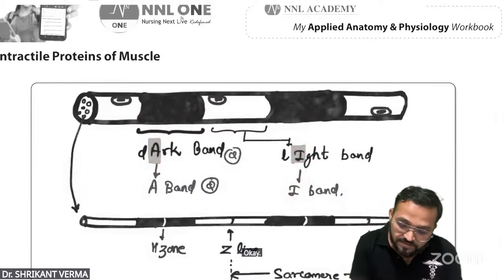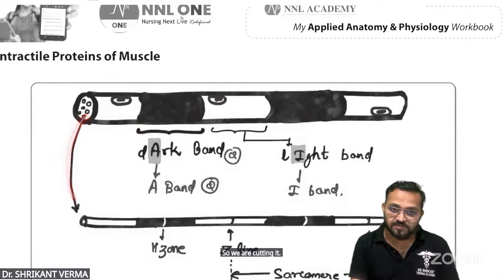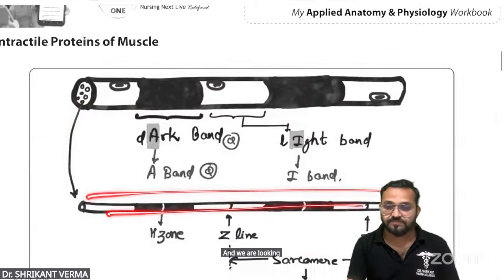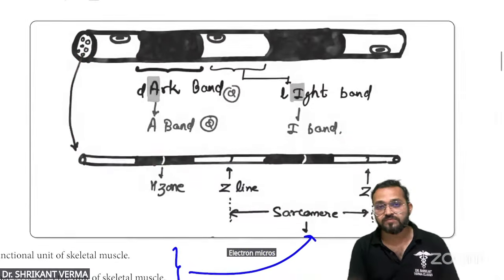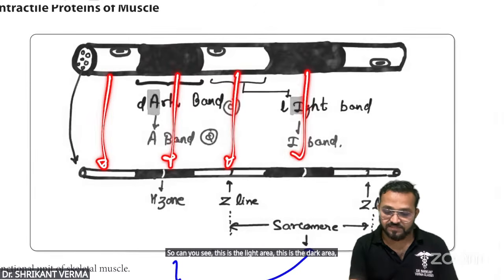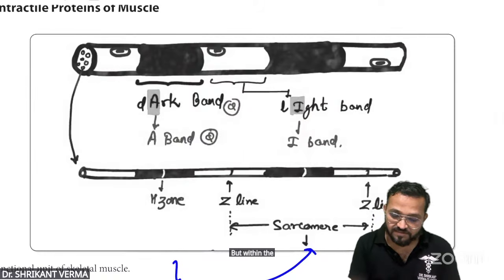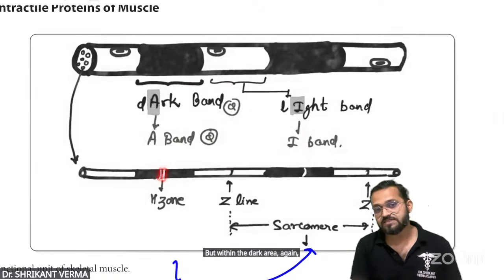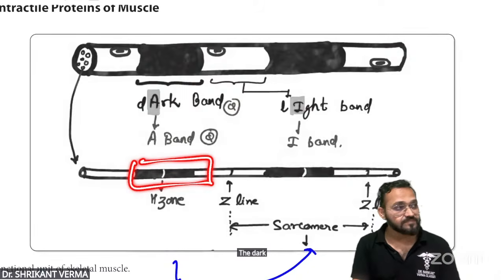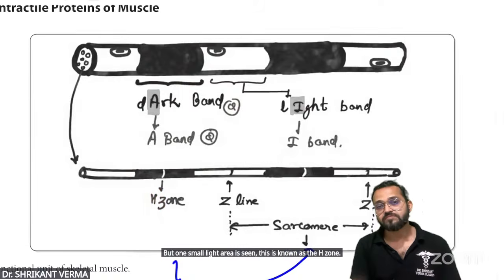Now can you see these fibers are also again having the small unit. So we are cutting it and we are looking inside the electron microscope. Can you see? This is the light area, this is the dark area, this is the light area, this is the dark area, this is the light area. But within the dark area, again one small light area is seen. This is known as the H zone.